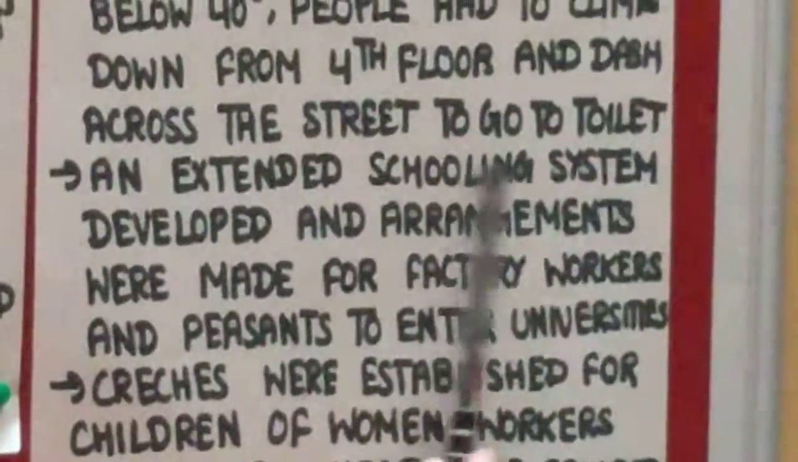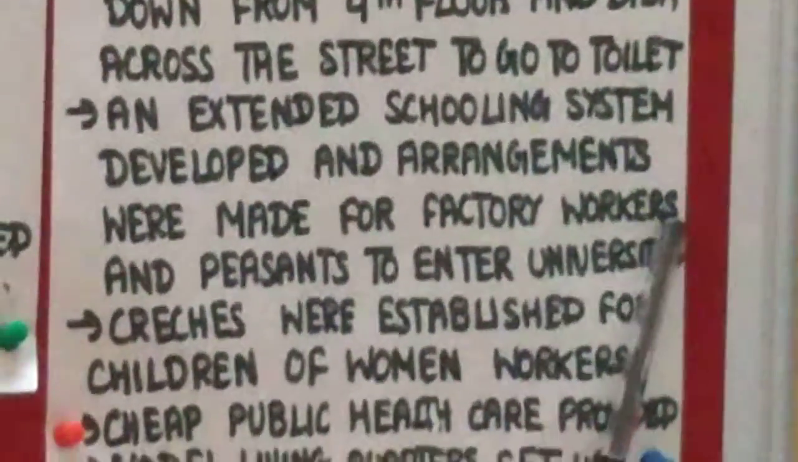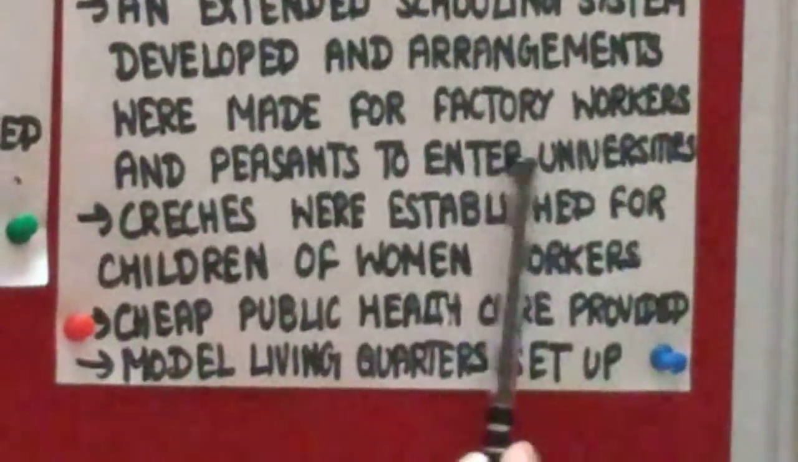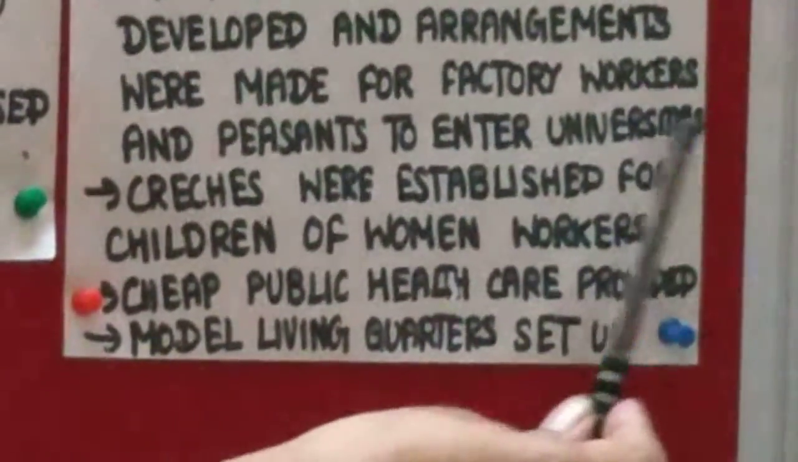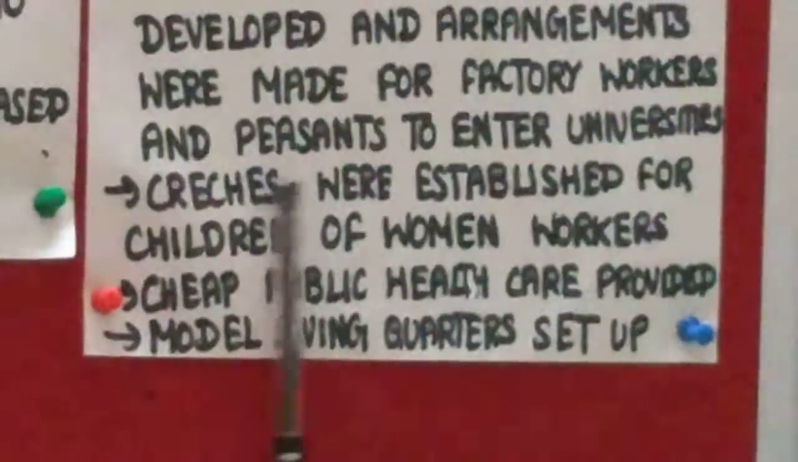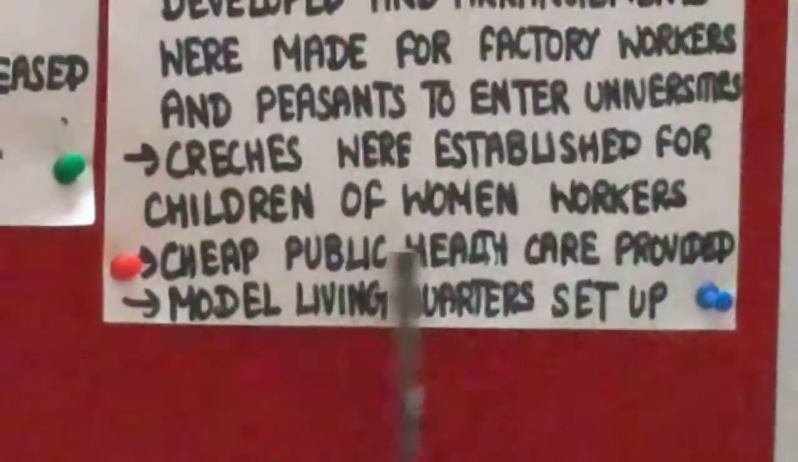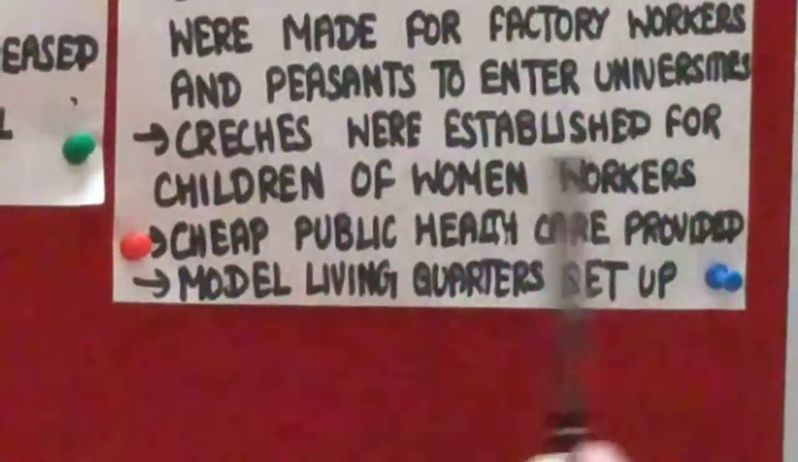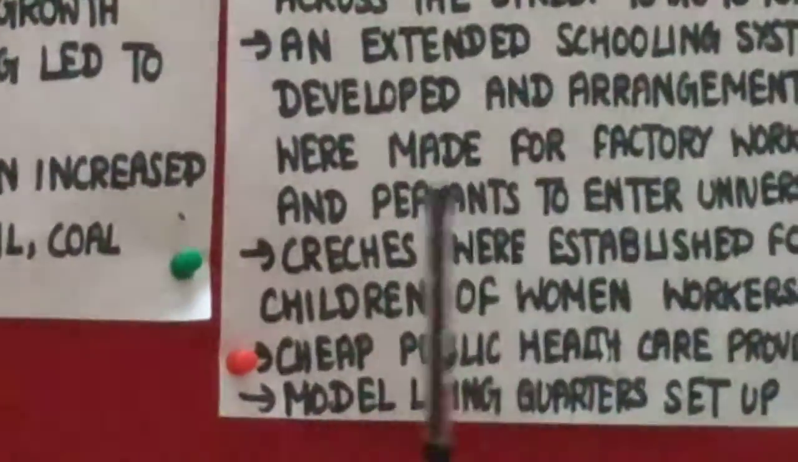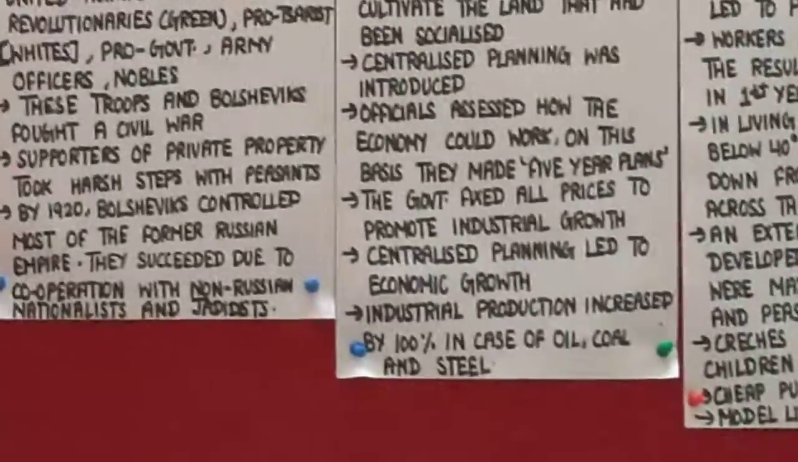An extended schooling system developed and arrangements were made for factory workers and peasants to enter universities. For their social welfare, work on education was also going on. Creches were established for the children of women workers. Cheap public health care was provided and modern living quarters were set up. So here you can see that there were some positive things and some shortcomings also. This way Russia became a socialist society.